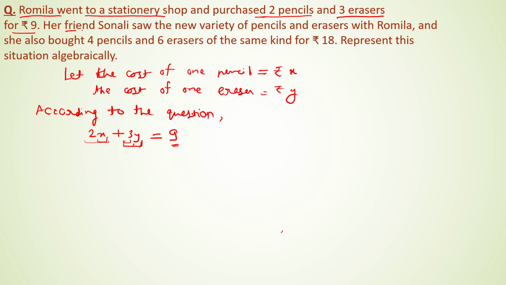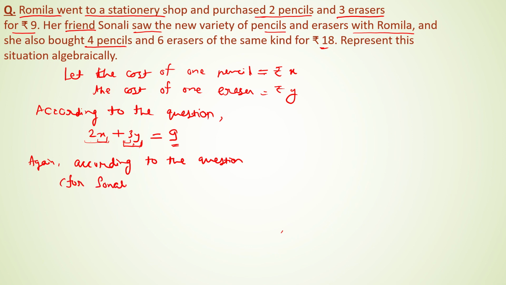Now her friend Sonali saw the new variety of pencils and erasers with Romila, and she also bought four pencils and six erasers of the same kind which Romila has bought, for rupees 18. So again, according to the question, this is the case for Sonali.